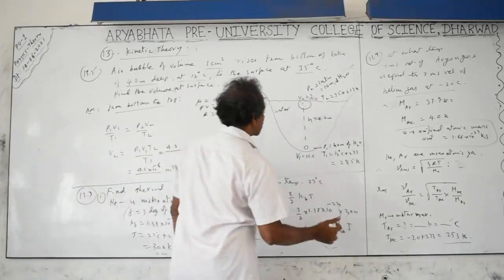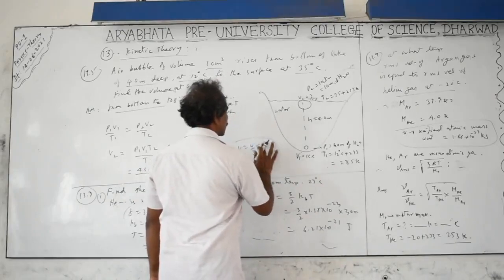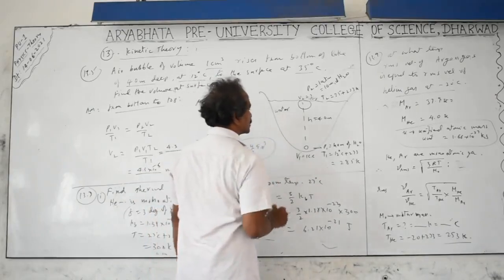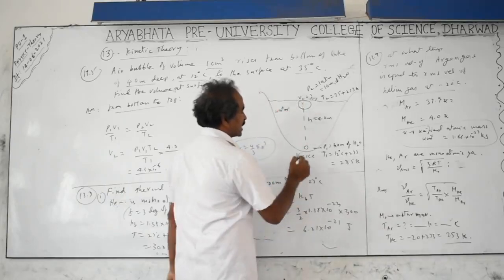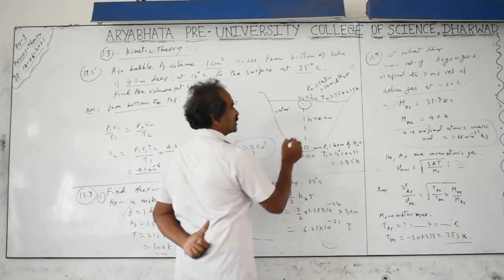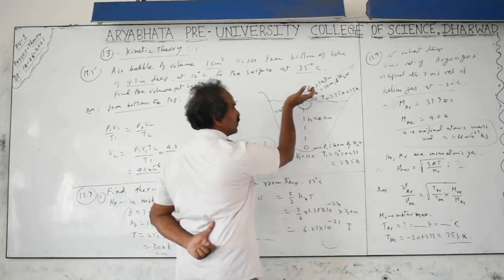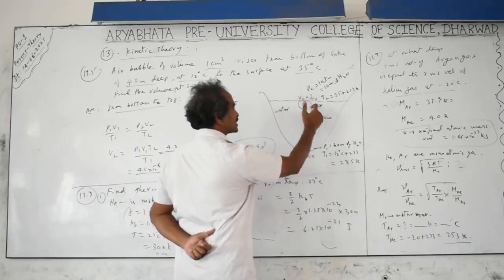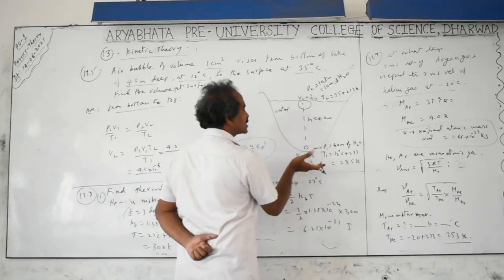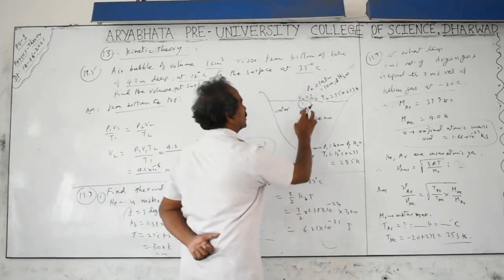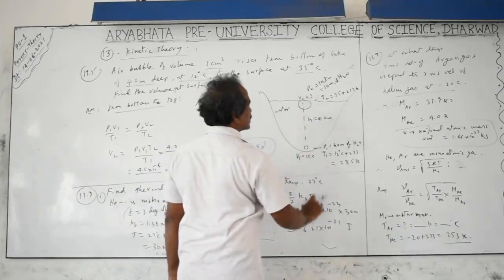They may ask in terms of the radius also. Volume is nothing but 4 by 3 pi r cubed, so we can find out the radius and volume relations. Why does the air bubble go upward from bottom to top? Because the air density is less than that of the surrounding liquid. If the density of the object is more than that of the liquid, it sinks. If it is equal, it can be suspended anywhere. If it is less than the surrounding medium, it rises due to the upward buoyant force or upward thrust. The depth of the water is given as 40 meters.